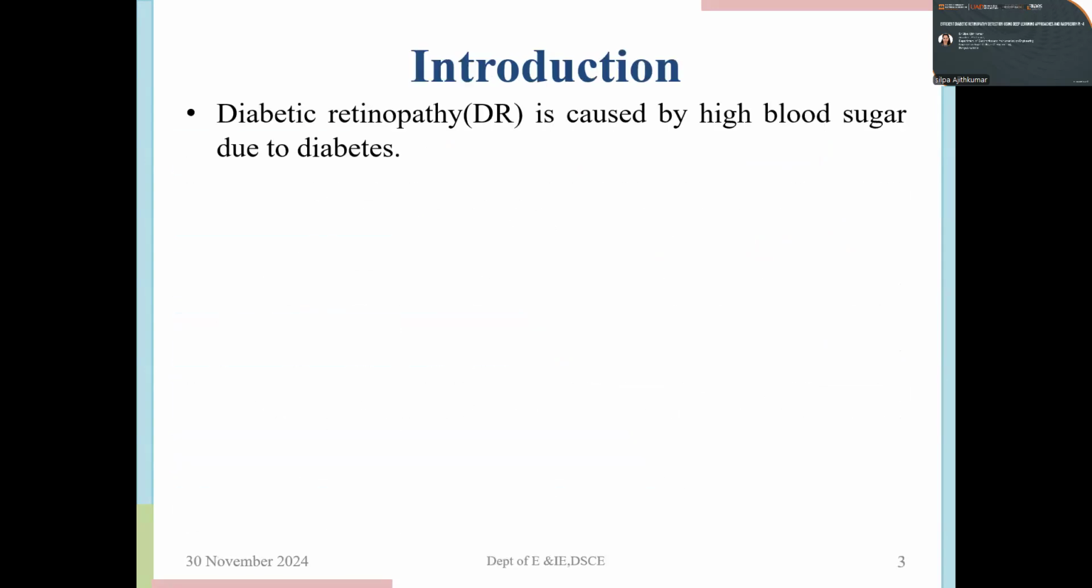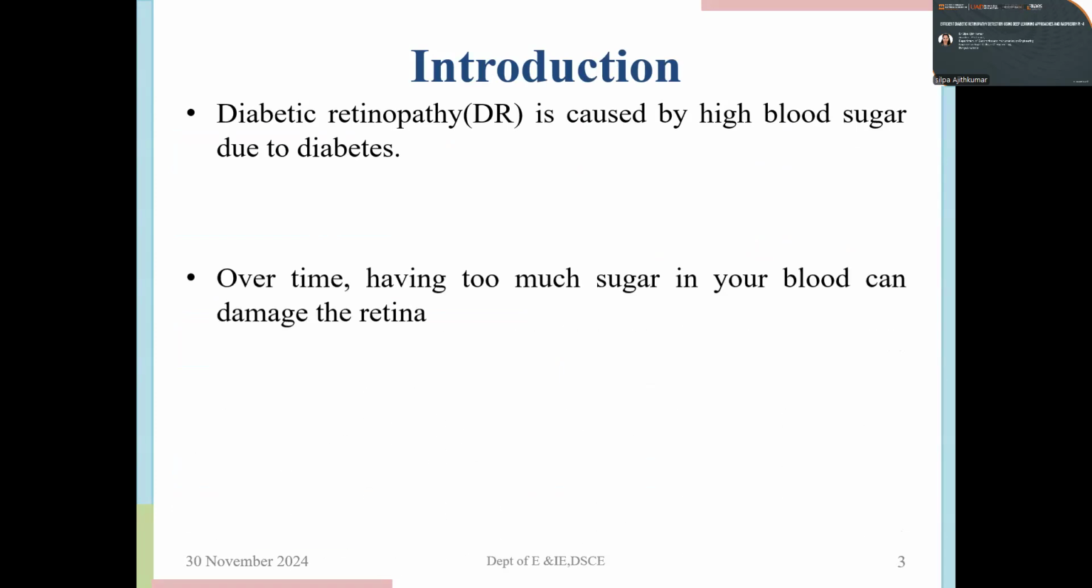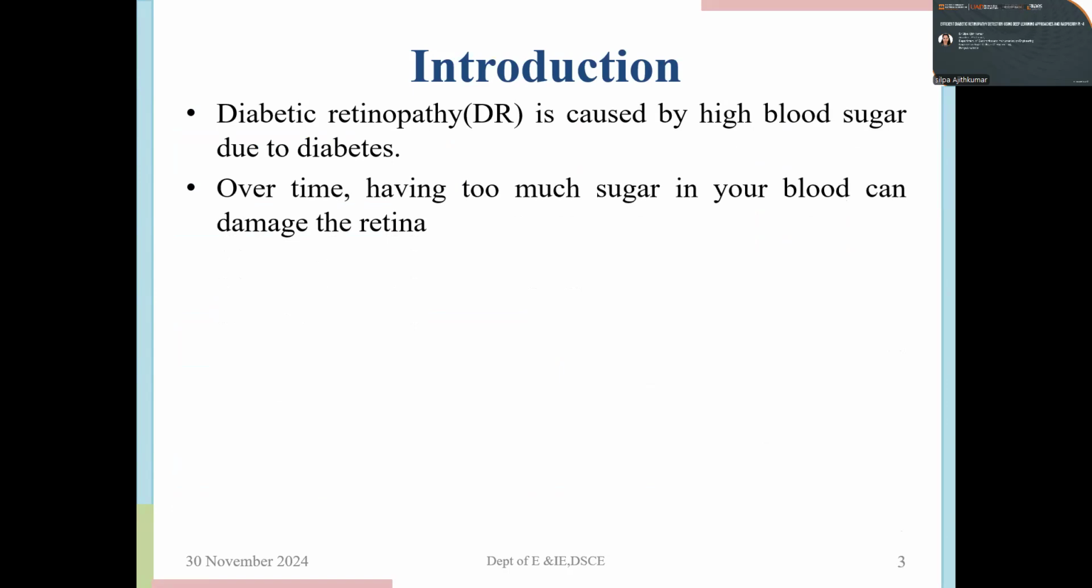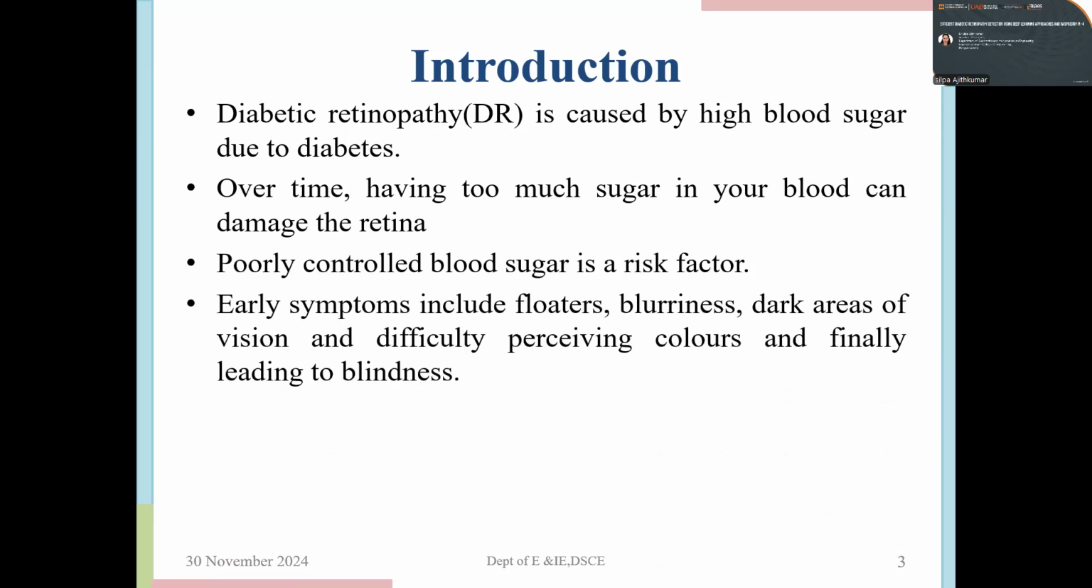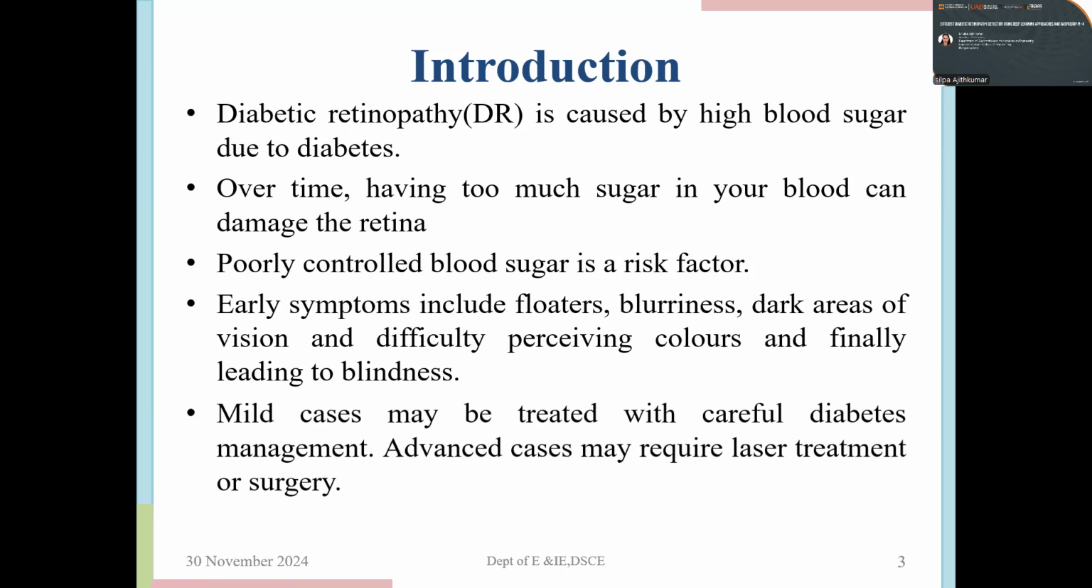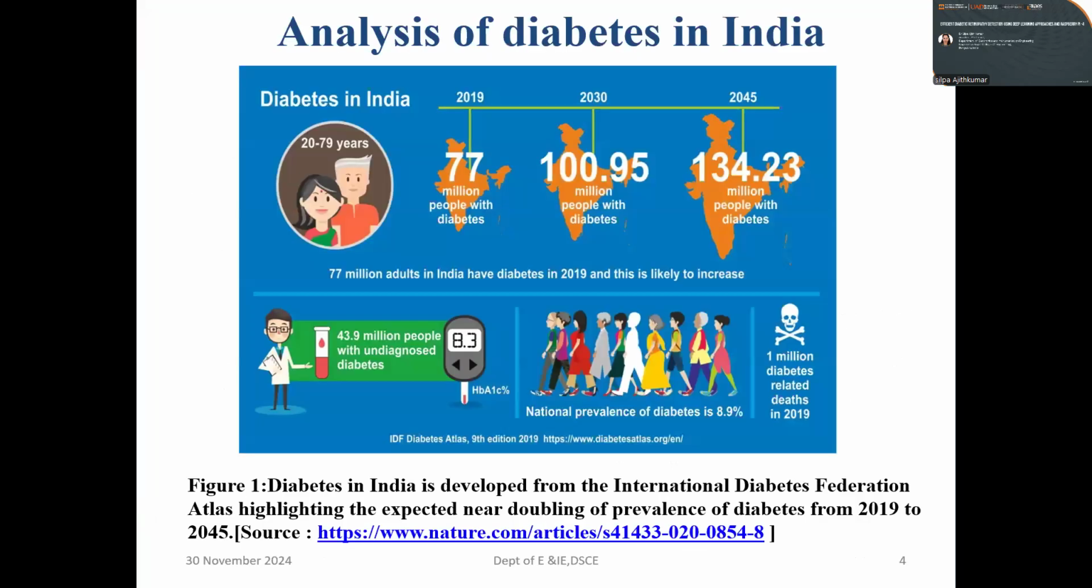Introduction. Diabetic retinopathy or DR is caused by high blood sugar due to diabetes. Over time, having too much sugar in your blood can damage the retina. Poorly controlled blood sugar is a risk factor. Early symptoms include floaters, blurriness, dark areas of vision, and difficulty perceiving colors, and finally leading to blindness. Mild cases may be treated with careful diabetes management. Advanced cases may require laser treatment or surgery.